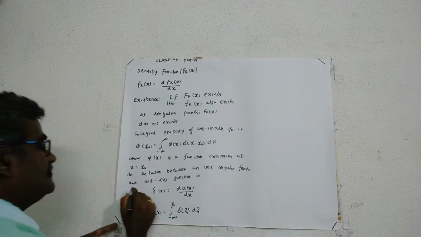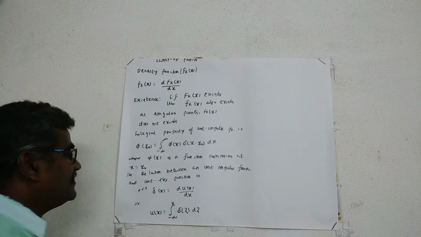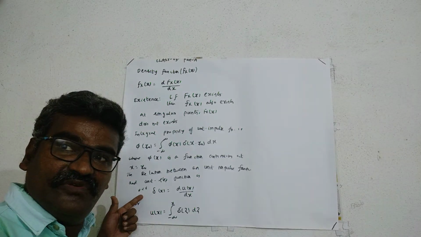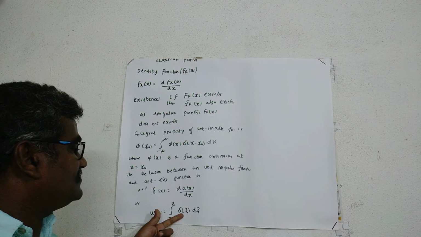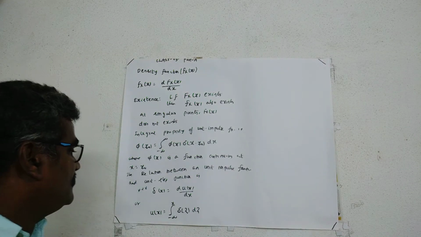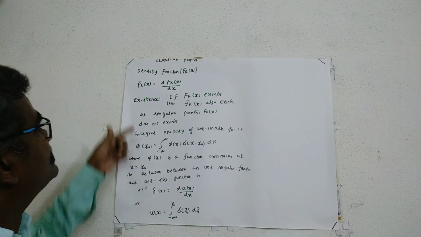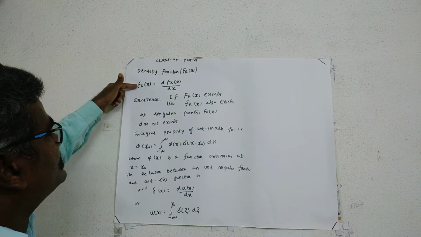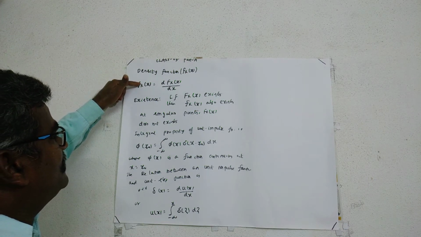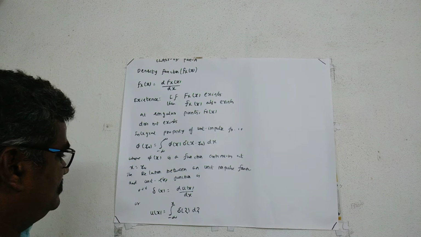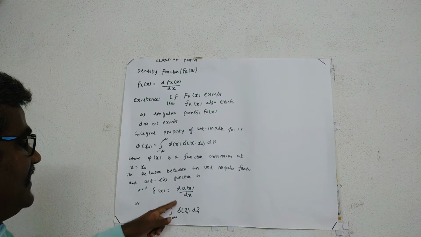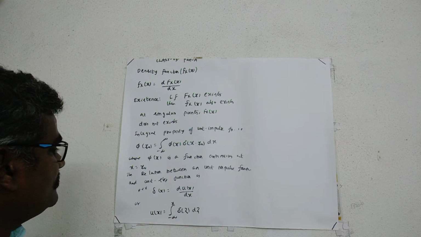This is very important. The derivative of a unit step function can be replaced by a unit impulse function, and integration of a unit impulse function is equal to unit step function. Okay? Observe here, in the first part we have already seen that fX(x), the density function, is equal to the derivative of the distribution function. What is the reverse operation of differentiation? Integration. The same thing is applied here. That means u of x is equal to integral from minus infinity to x of del of zeta d zeta.